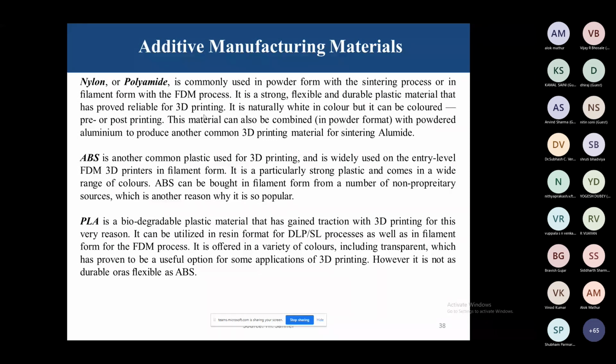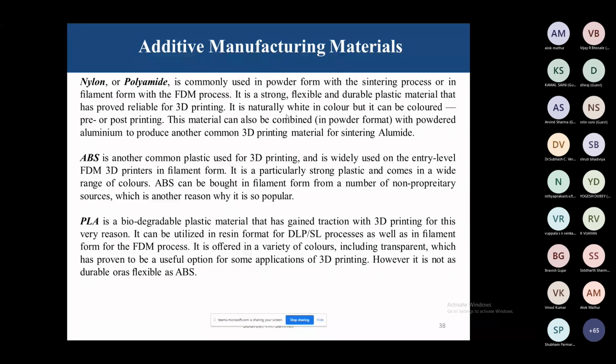It is naturally white in color, but it can be colored, pre or post printing. After printing the model, we have the option to make color combinations. We can develop this color printing on the developed model. This material can also be combined in powder format with powder aluminum to produce another common 3D printing material, sintering aluminide.